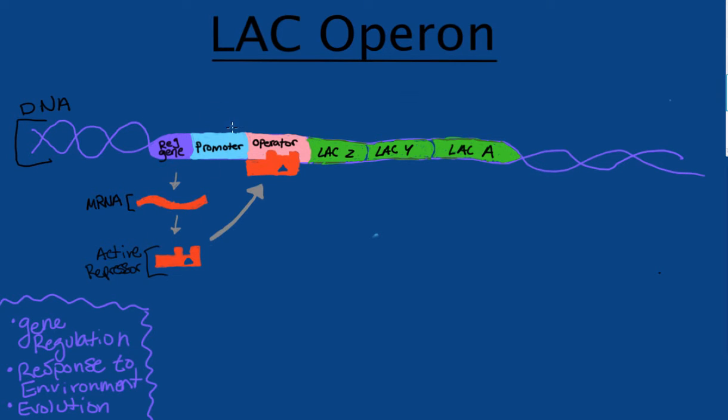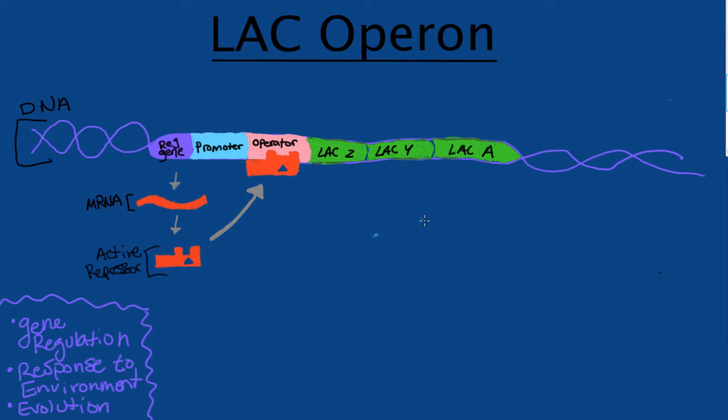a minute. Next we have the promoter, which is a region where RNA polymerase will be able to attach to this DNA. Then there's the operator, which is one of two key components in regulating whether or not RNA polymerase can bind to that promoter. Then we have three different regions that code for the three different proteins necessary to metabolize lactose.